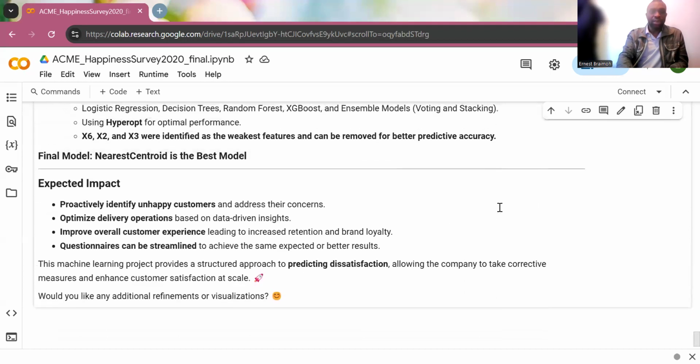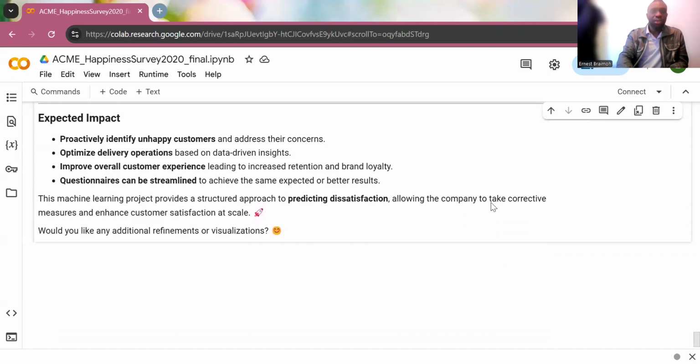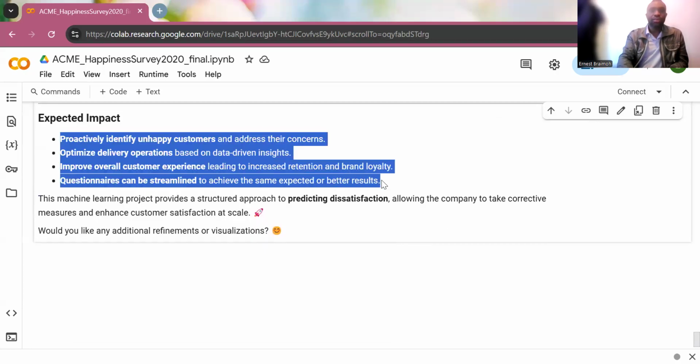What are the expected impacts? The expected impacts are listed here. So proactively identify unhappy customers and address their concerns, to show that X1 is on top of that list. Optimize delivery operations based on data-driven insight. So whatever they can do to make sure they get their delivery on time should be looked into. Improve customer experience, leading to increased retention and brand loyalty. So churn will be prevented.